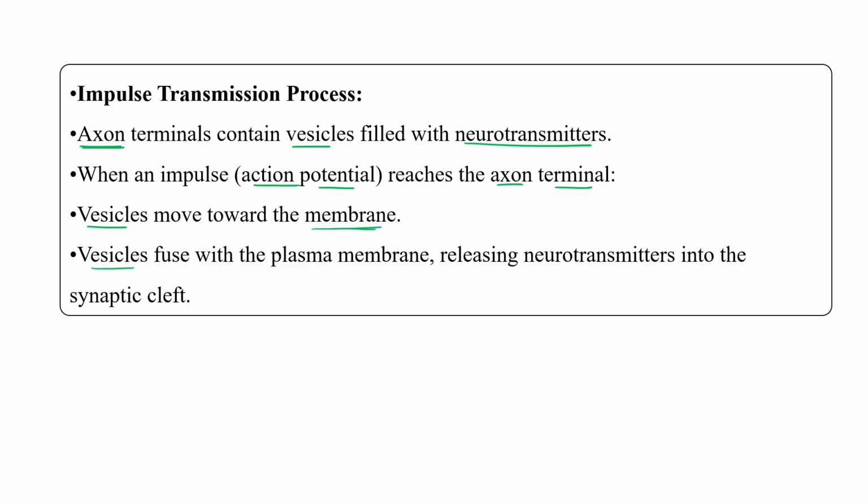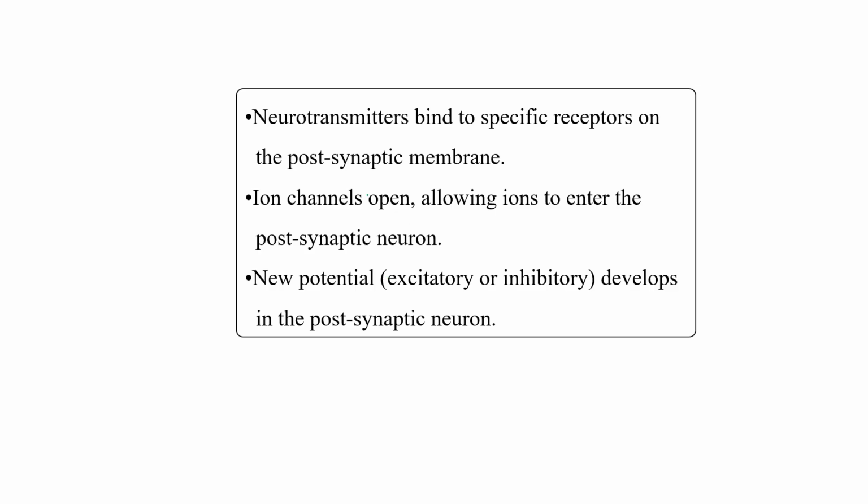Then vesicles fuse with the membrane and immediately release neurotransmitter into the synaptic cleft, and then neurotransmitter binds to the specific receptors present on the postsynaptic membrane. Ion channels open, allowing ions to enter the postsynaptic neuron. Now the new potential may be excitatory or inhibitory. GABA comes under inhibitory. Acetylcholine comes under excitatory, developing in the postsynaptic neuron. So this is how impulse conducts from one neuron to another.